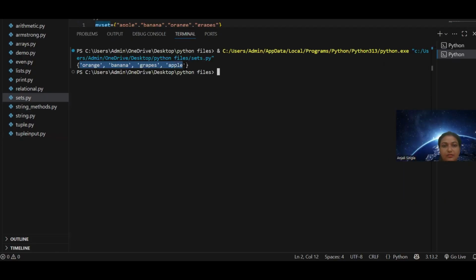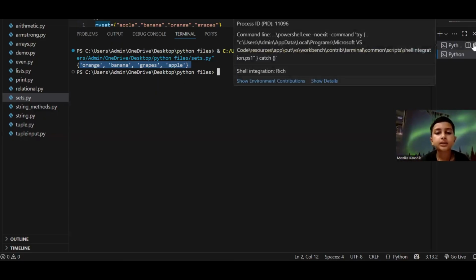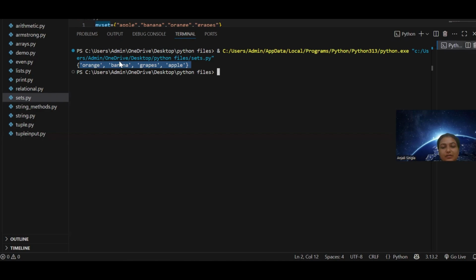can you see? It has displayed the output, but there is one difference. Can anyone see what they have changed? My set was apple. They have changed the double quotes to single quotes. No, they have changed the order of the set. They have changed the order of the set because sets are unordered.